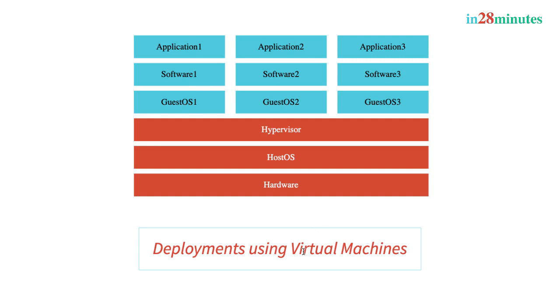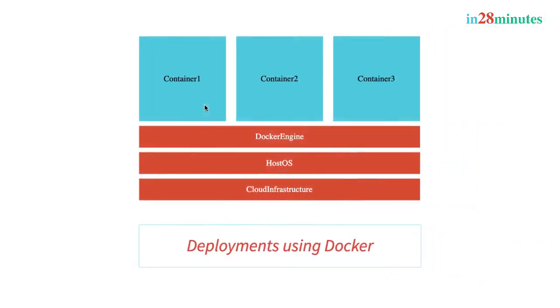One of the major problems with this virtual machine architecture was typically these are heavyweight. We had two operating systems, host operating system and guest operating system. And that makes the whole thing a little heavy. And that's where Docker comes in. If you have some infrastructure and if you have some host operating system installed on top of it, all that you need to do is install the Docker engine for that specific operating system. And Docker would take care of managing these containers.